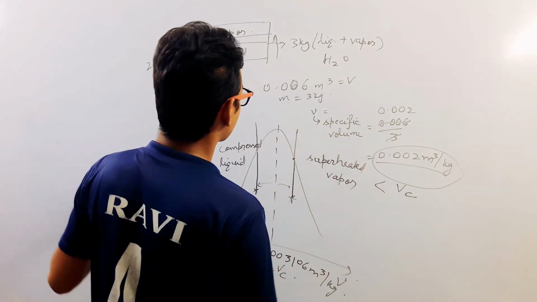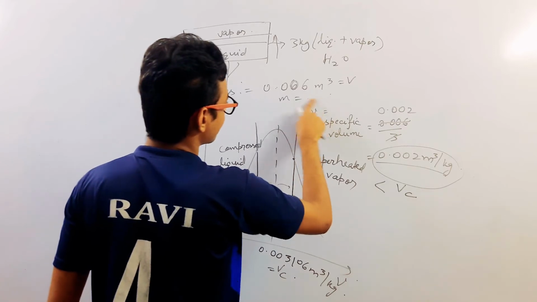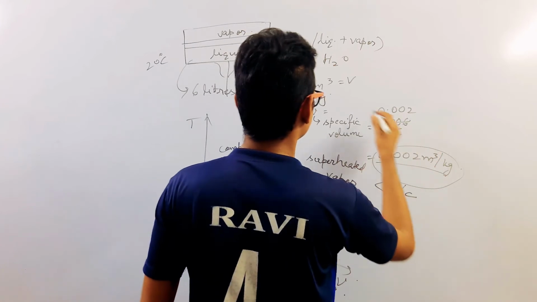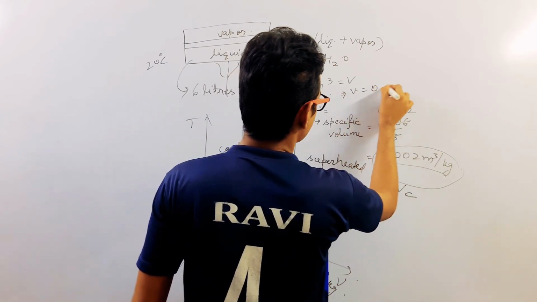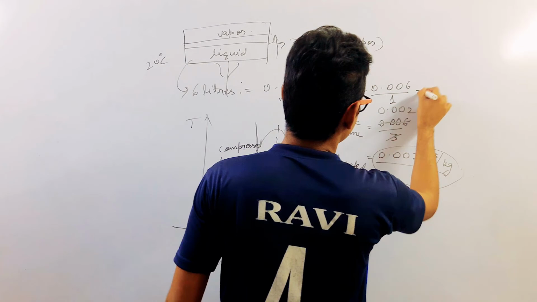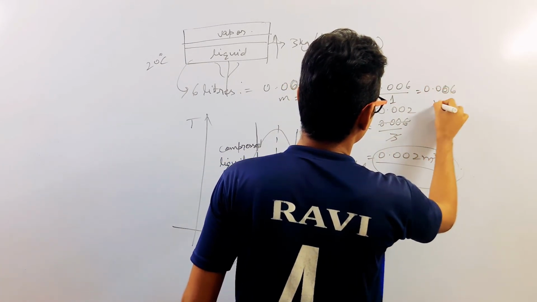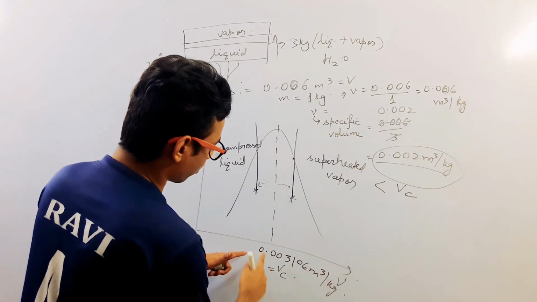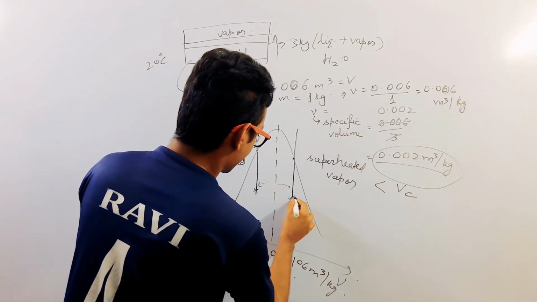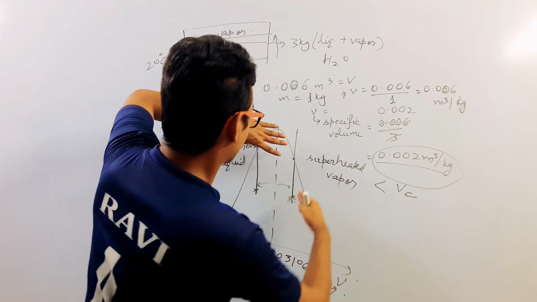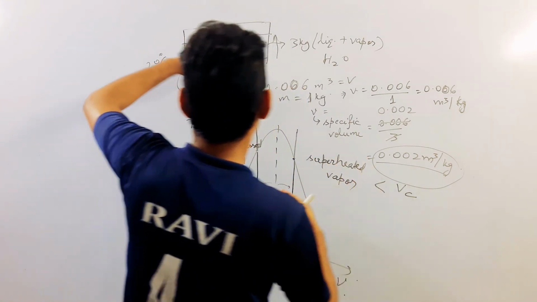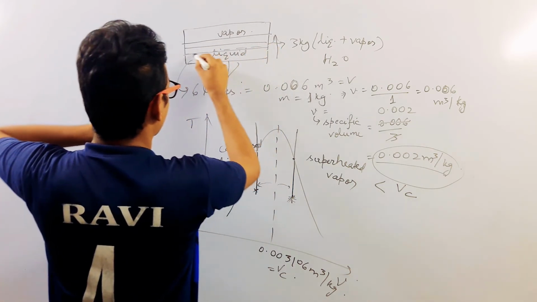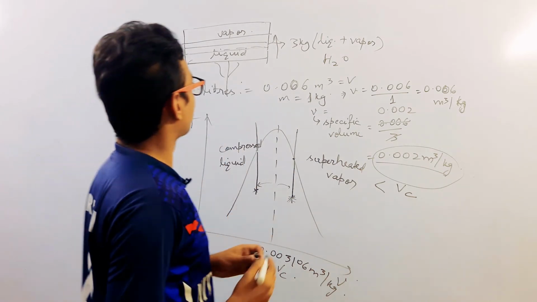And in the second case, when I said that this mass is 1 kg instead, then in that case the specific volume will be 0.006 upon 1, that is 0.006 meter cube per kg. So this is more than this critical volume. So at that point, when we are going to heat it, then obviously we will get more vapor, that is the liquid level will drop in the second case. So this is all about this question.